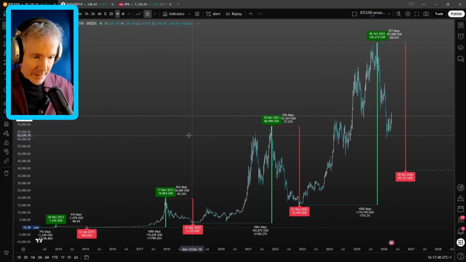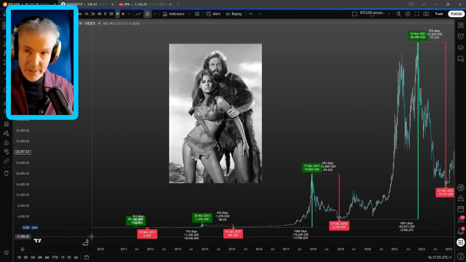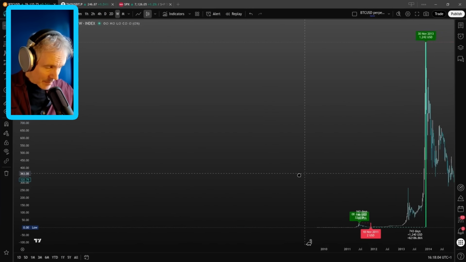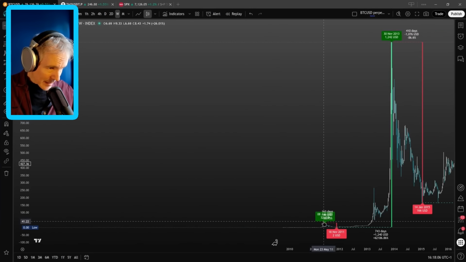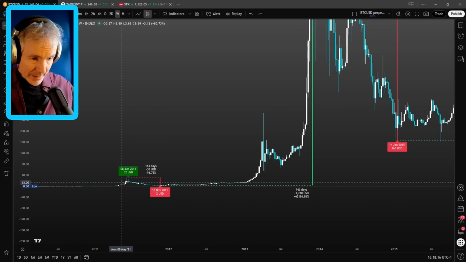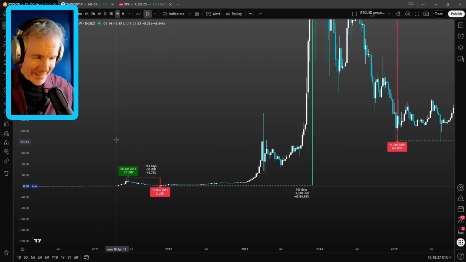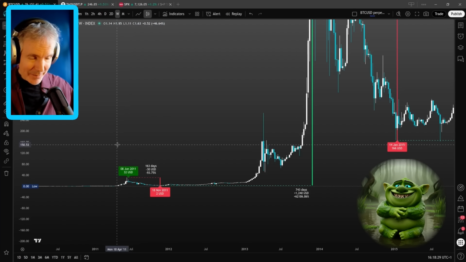Now if we go back in time, you can kind of see, going back to essentially the beginning of time, 2010, the first Bitcoin 4-year cycle was kind of back here. Unscrunch that now so you can see what's going on. And on this one, the all-time high was on the 8th of June 2011 for a grand total of $32 US. My God, if I bought Bitcoin back then. I should have. I really should have, but didn't.